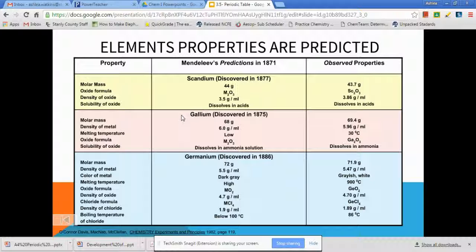And here is just a list of some of the properties that he came up with for the elements that he predicted. So on here you can see, like I mentioned earlier, gallium and germanium, just as two of them. And what he predicted the properties to be in the middle column versus what the actual properties were once these elements were found in the right column. And you can see how similar the masses are, how similar the densities are, and everything like that.